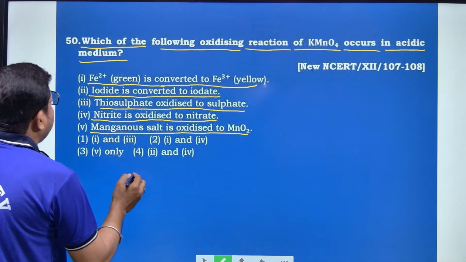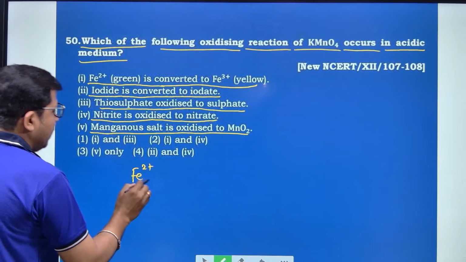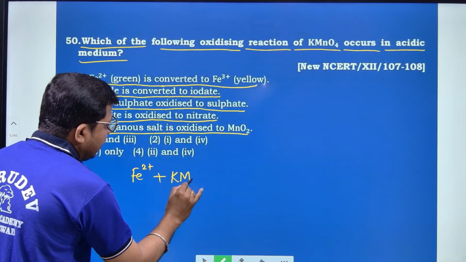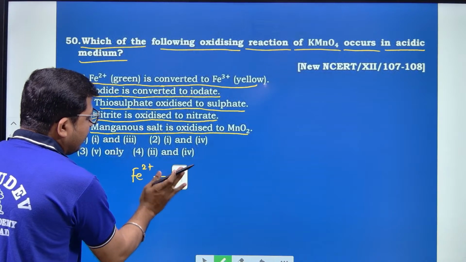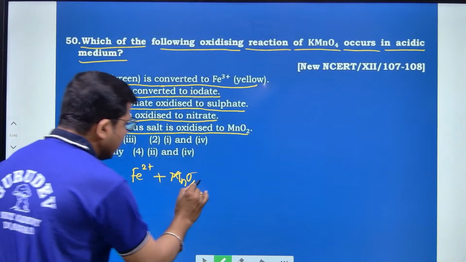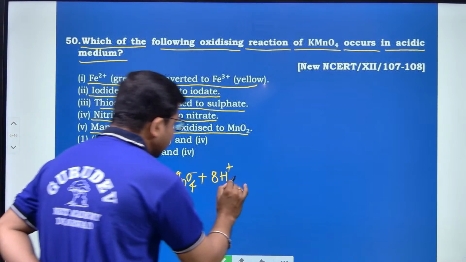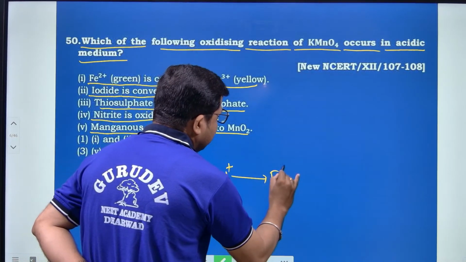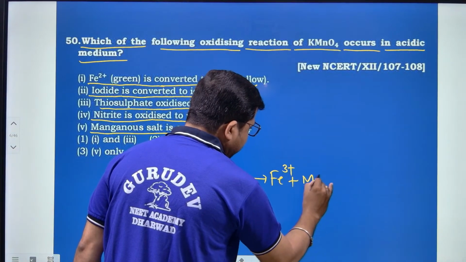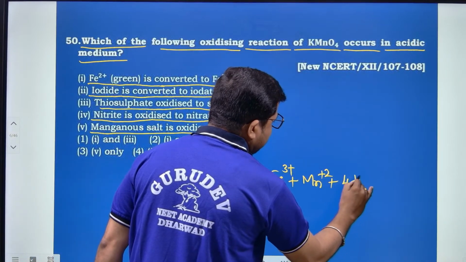See, first reaction I will go with this one. This one is Fe2+ with KMnO4. I will write it in the ionic form: MnO4- plus 8H+ gives Fe3+, Mn2+ and 4H2O.